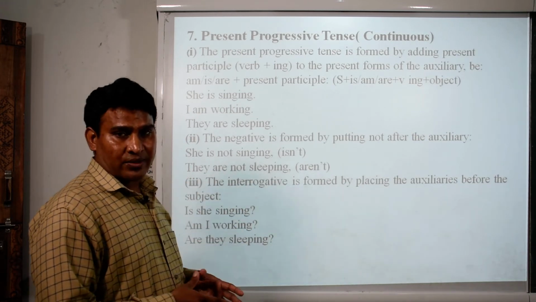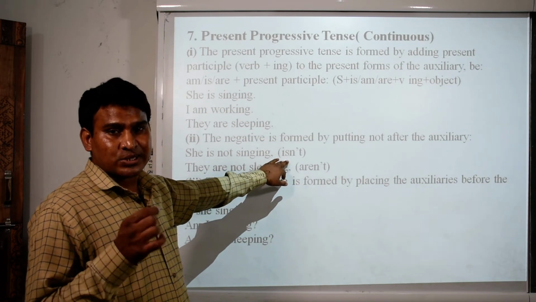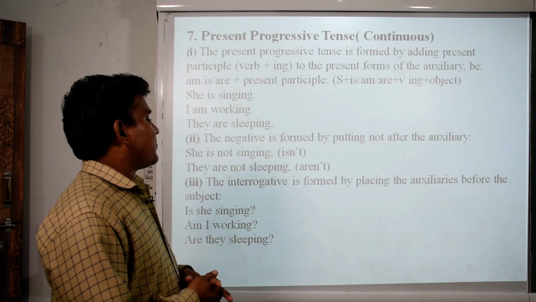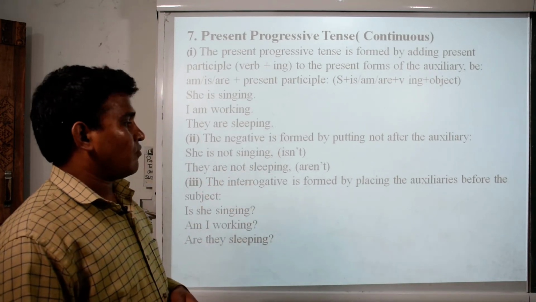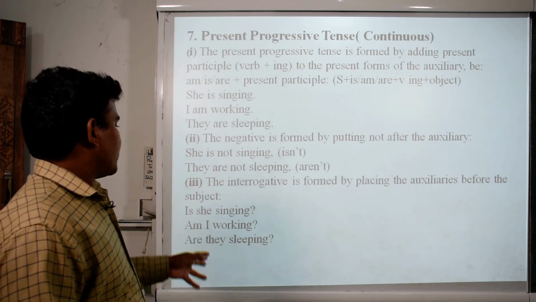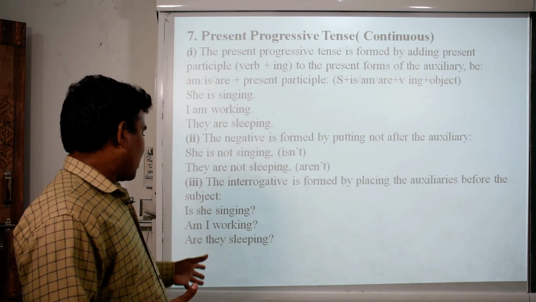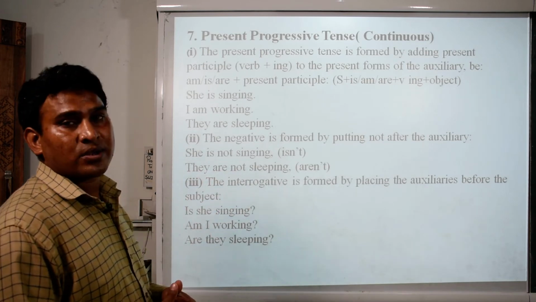She is not singing, or she isn't. Here, to confirm, the tag isn't is used. They are not sleeping, or aren't. The interrogative is formed by placing the auxiliary before the subject. Is she singing? Am I walking? Are they sleeping? These are interrogative sentences.